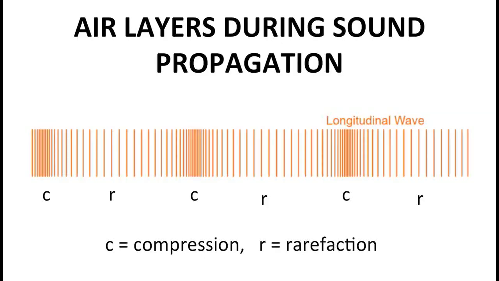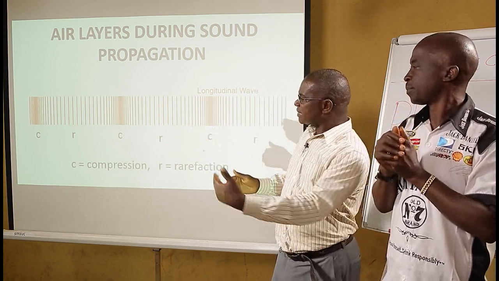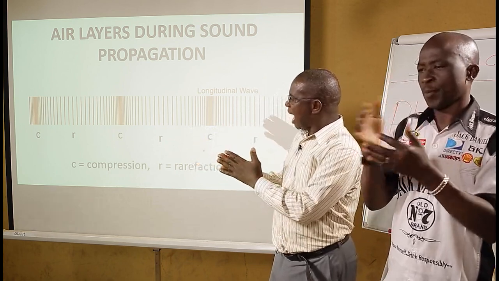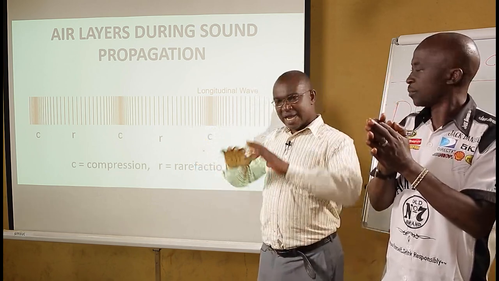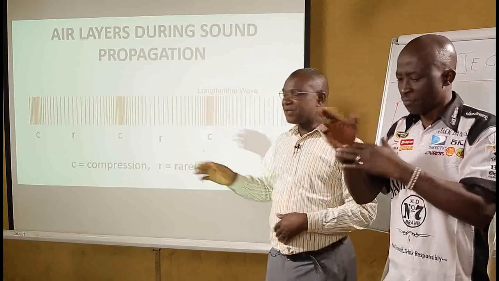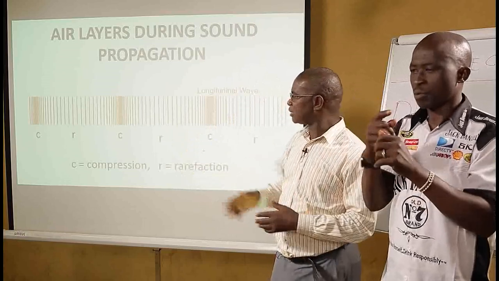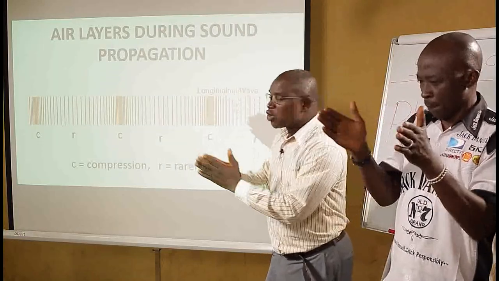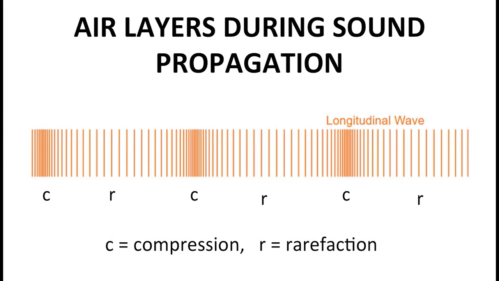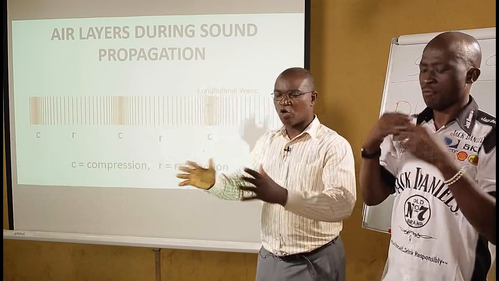We can see, go back to this diagram where you have layers of air before sound passes through it. You can see that they are evenly spaced. Now, when sound is passing through, they will come together at a point, as I said. What we mean by density is simply anything divided by the surface area. If it is a line, you talk of line density. If it is area, you talk of area density, or maybe cubic volume density. Now, in this case, where you have the lines crowded together, there are more lines within a short place. So the density is higher than where you have the lines evenly spaced.